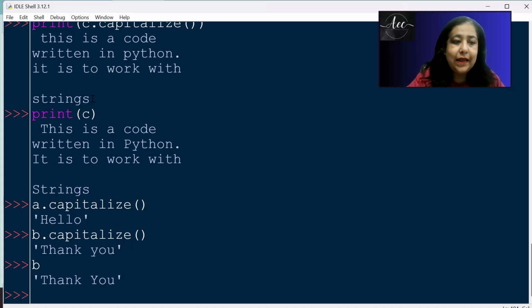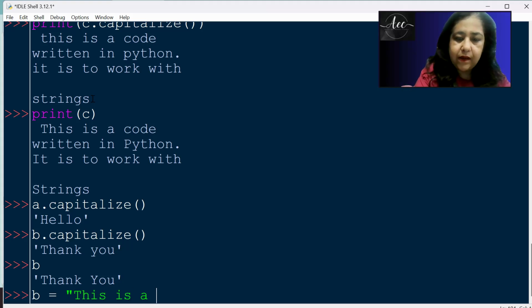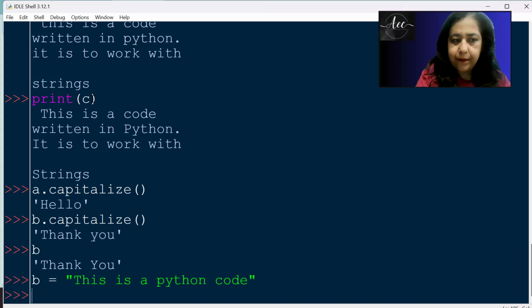So let's see the next function now. The split function basically is used to divide your whole string into parts. If I have a string, let's say B is equal to "this is a Python code", now you write B dot split.